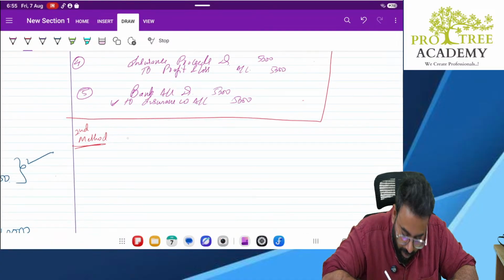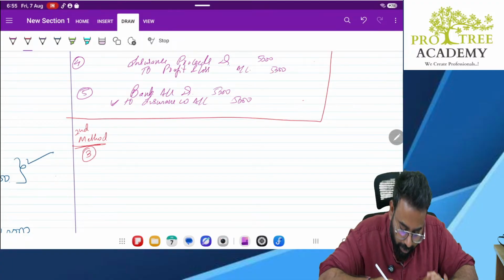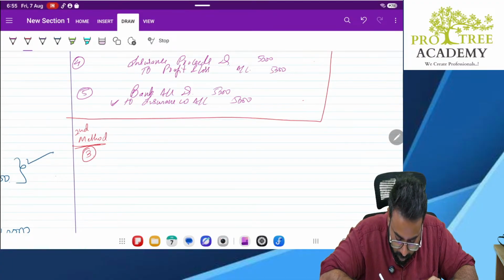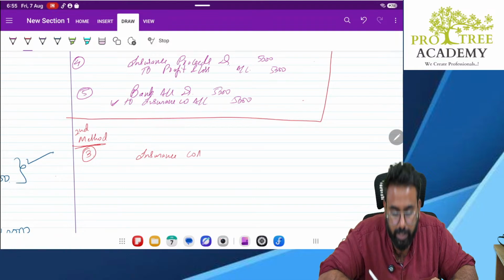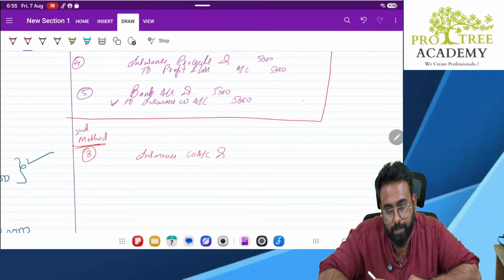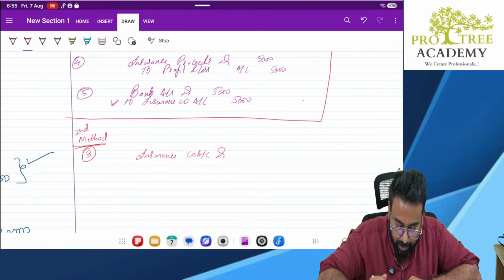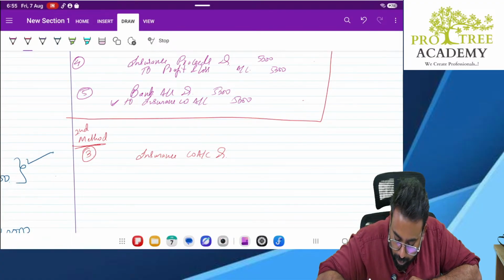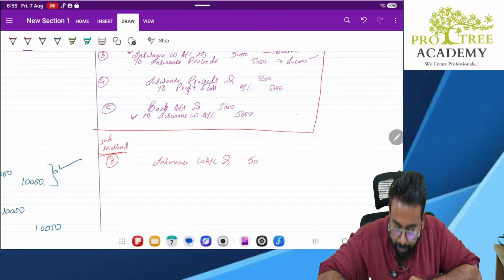I have to receive money from whom? From the insurance company. Correct, sir. So I will debit the insurance company account. Yes, I have to receive money from them. How much do you have to receive? 5,000. Right, 5,000.